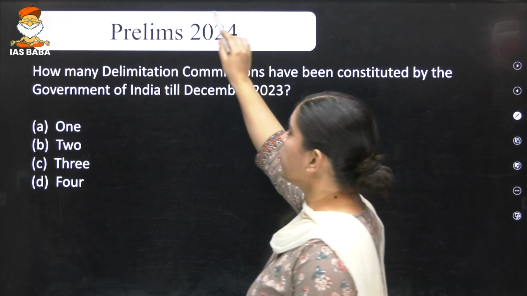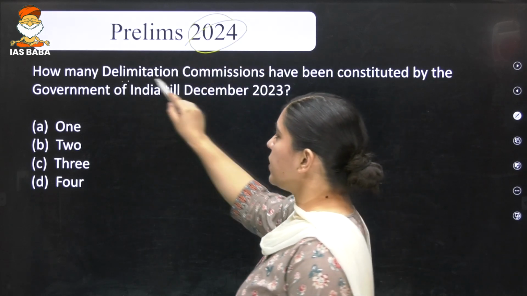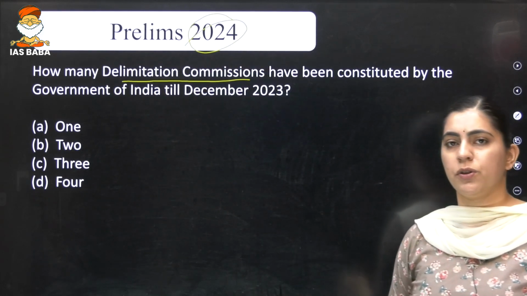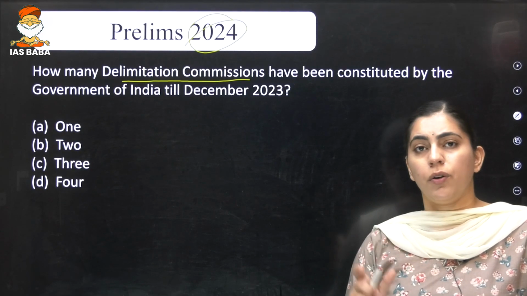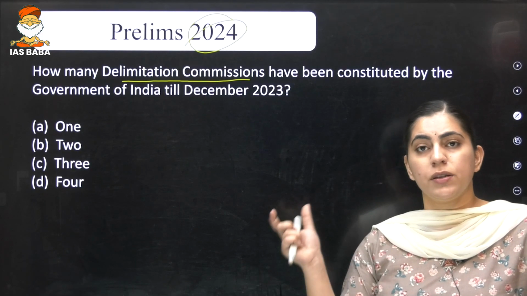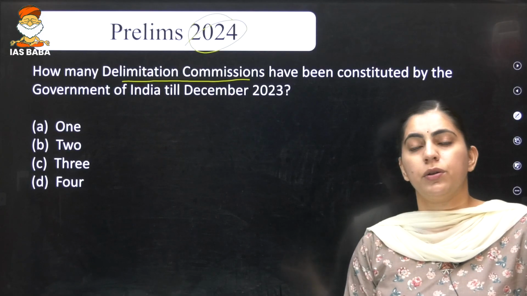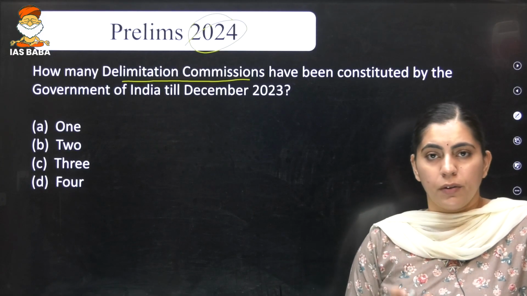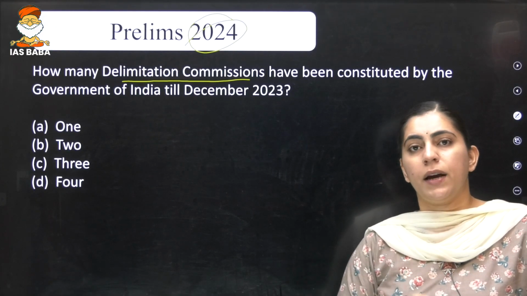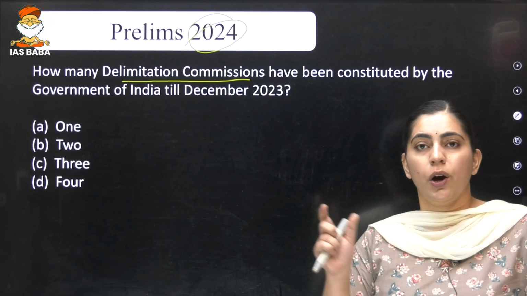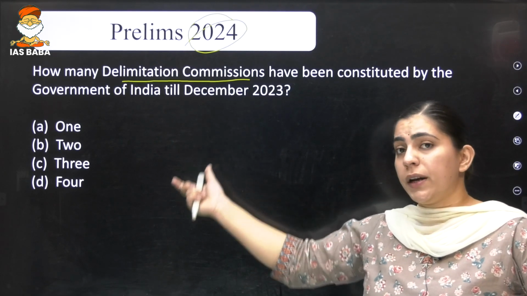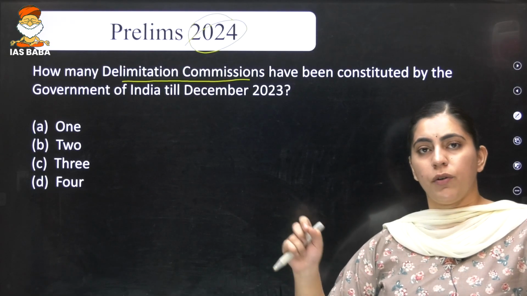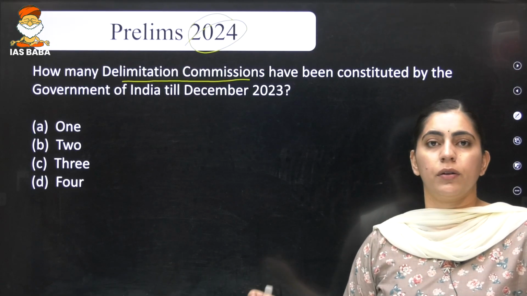Again, in 2024, I hope that you understand the importance of the Delimitation Commission at this particular moment. Why is the Delimitation Commission provision so important for 2025 prelims? Because firstly, the Parliament has passed the Women Reservation Act, of which the major provision is that women reservation will be provided only when the recommendations of the Delimitation Commission are out.